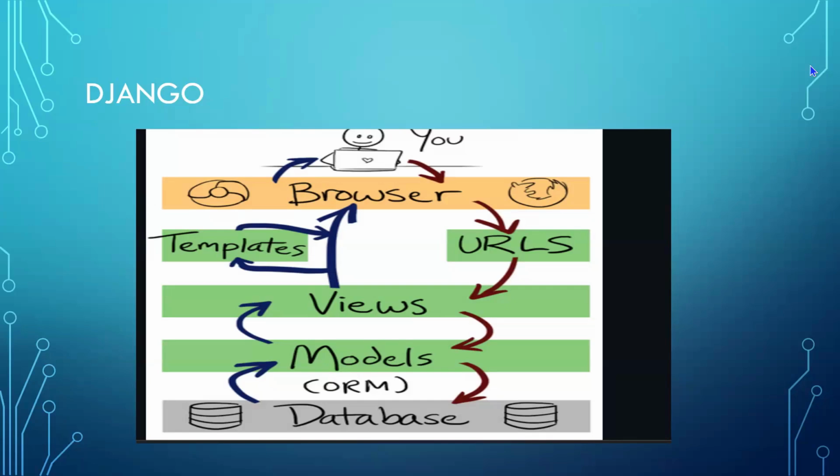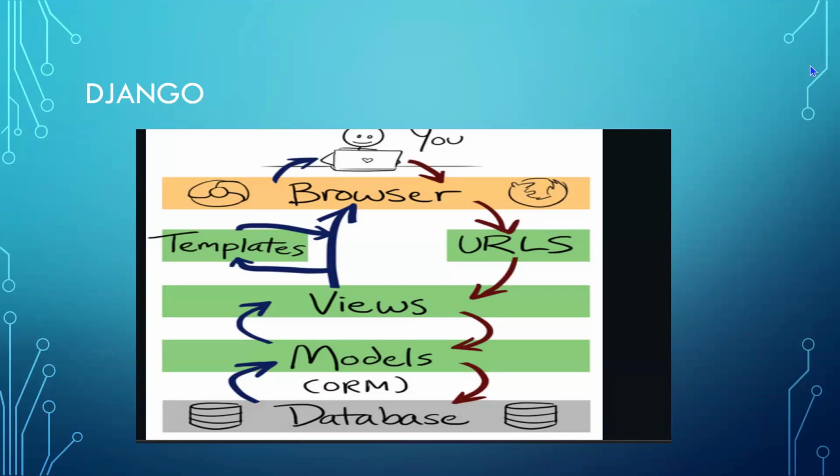So in this architecture, you will be entering a URL in the browser, which will show you the template. Through the template, you will be entering the details into the Django form, and those details will get stored as Django models, which are connected to the database.